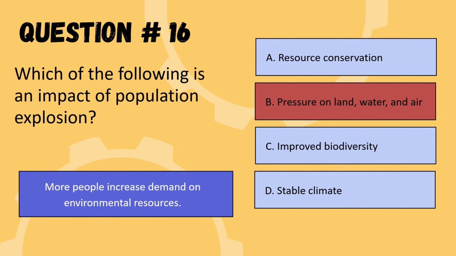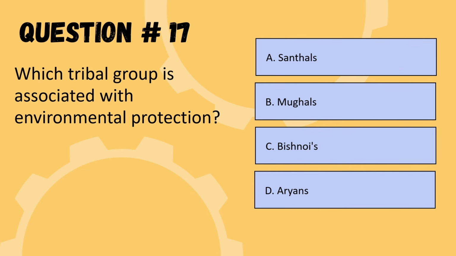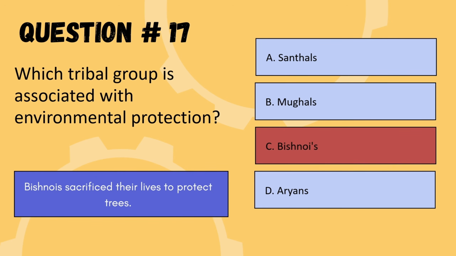So we are moving to the next question. Our next question is, which tribal group is associated with environmental protection? Options are Santhals, Mughals, Bishnois or Aryans. So the correct option is option C, Bishnois.